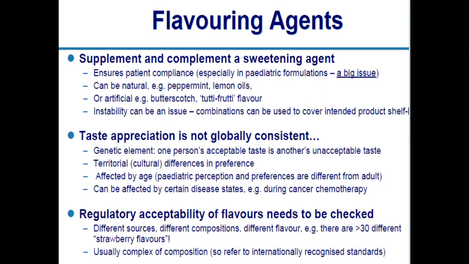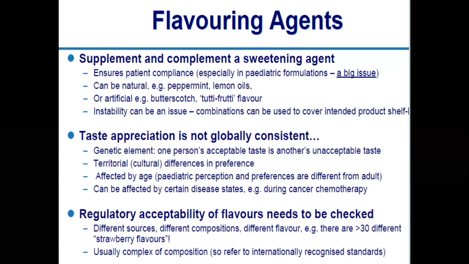Then flavoring agents. What is the utilization of flavoring agents? When your drug does not have an acceptable flavor or a good taste, to enhance the acceptability of that preparation, we add flavoring agents. There are many flavoring agents, like lemon oil, peppermint oil, butterscotch, and tutti frutti flavor. Many flavors are available nowadays.